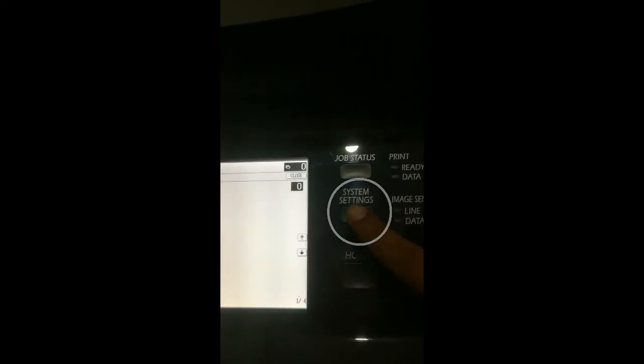If you want to go back to the previous menu, you can just press System Settings button. And also you can see a close button on the screen. If you press that one, you will exit from the simulation to the main screen. But the main screen will show you the test icon, which is still in the simulation running on the background. If you want to clearly exit the simulation, again enter the simulation and press clear all.